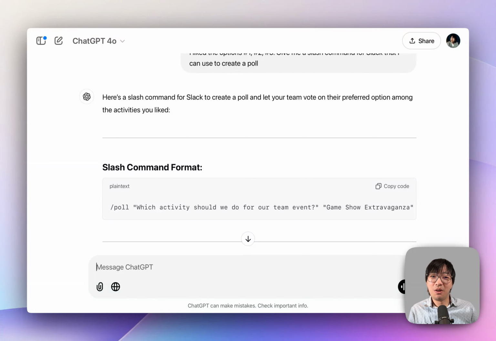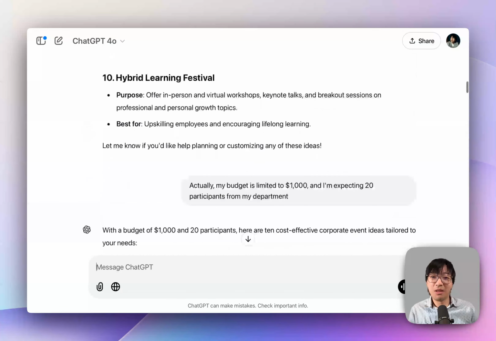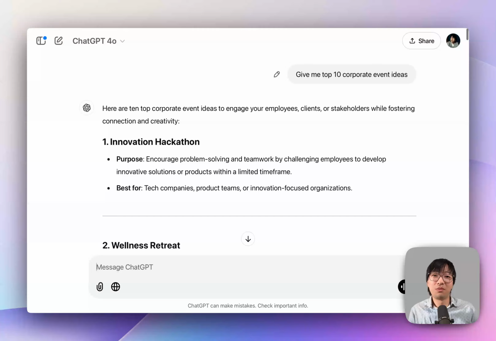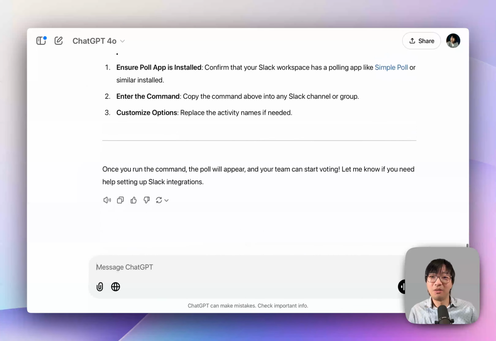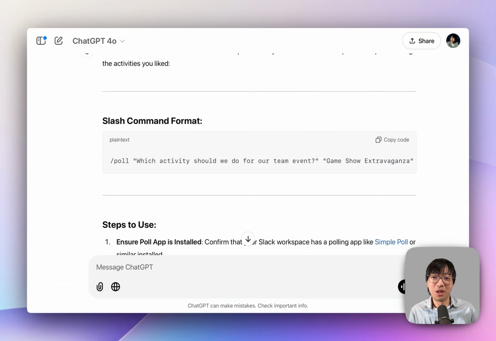So you can see how I spent just 5 minutes going from starting with nothing to a very actionable item of getting feedback from my team members on those generated ideas that fit the constraints and conditions that I gave, and it took my feedback really well. So what are some of the ideas you can think of in generating ideas and helping you with the process of brainstorming and even getting you to actionable items at the end? Please give it a try and see how it works for you.